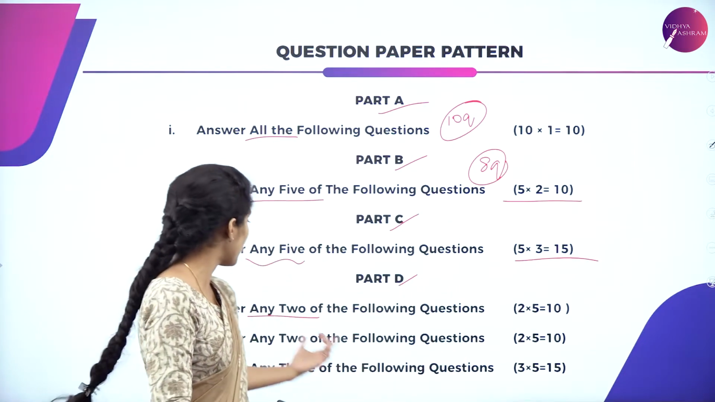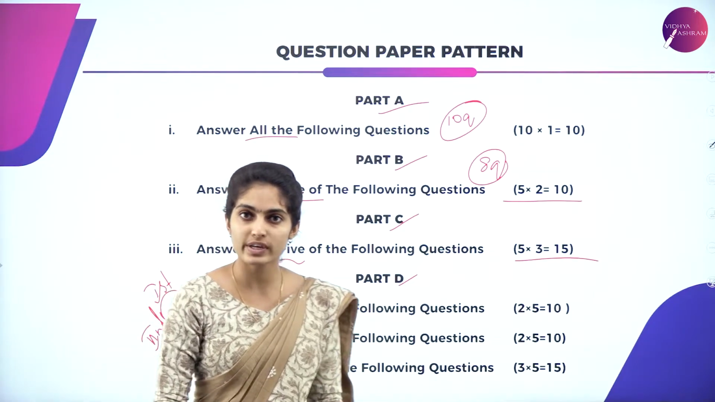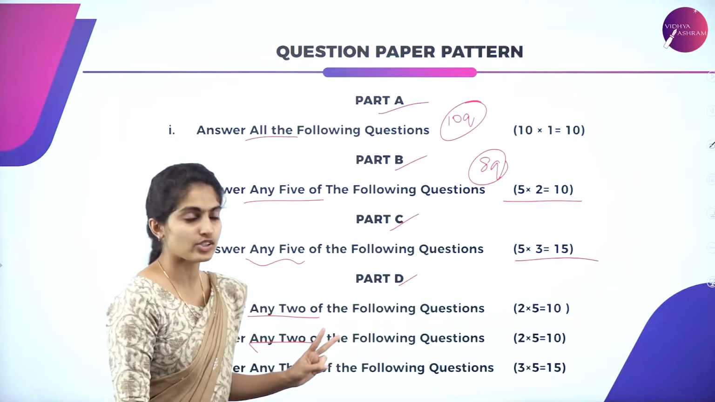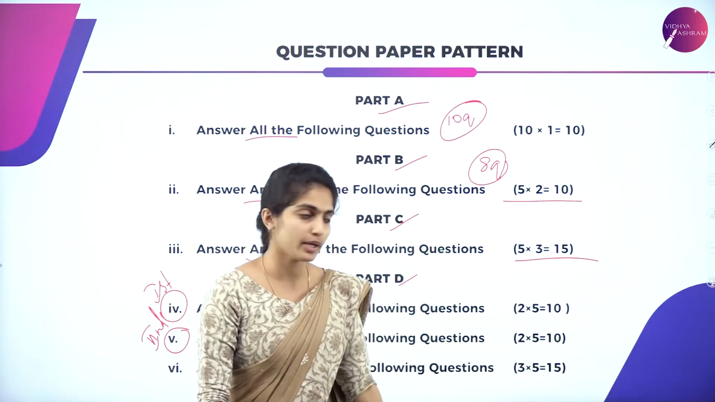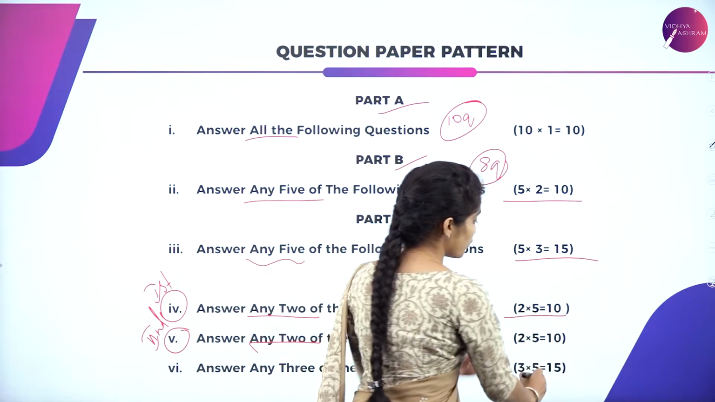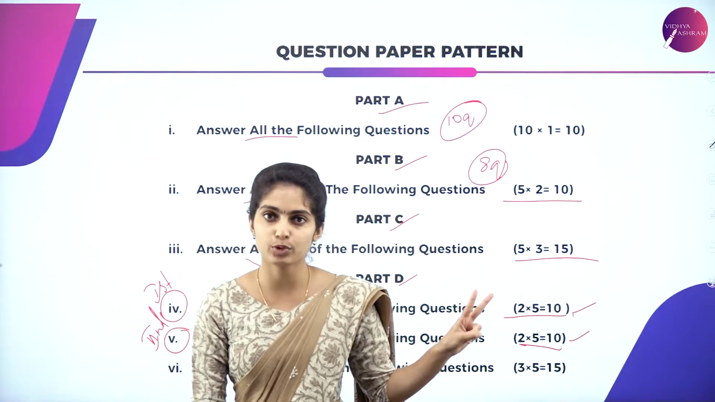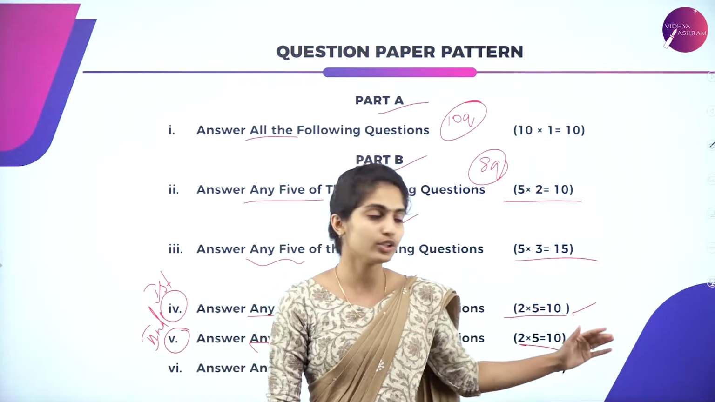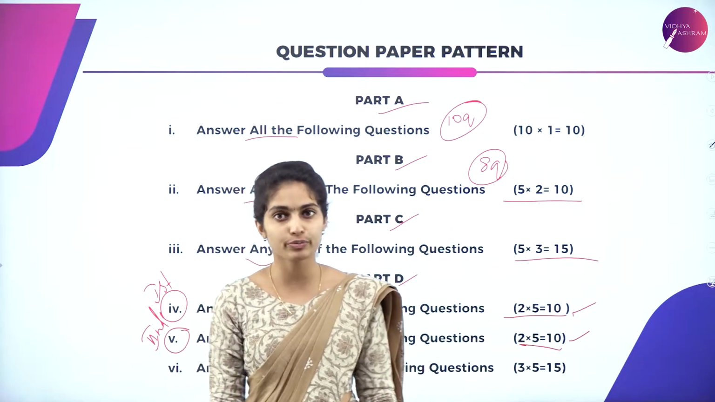So the fifth main, answer any 2 of the following questions. You will have to answer any 2 out of 3 questions. So 2 into 5, again 10 marks will be in your pocket. So for the fourth main as well as the fifth main, out of 3 questions you have to attempt 2 questions. One question is of 5 marks. So on the whole, you will have 10 marks from the fourth main and 10 marks from the fifth main.